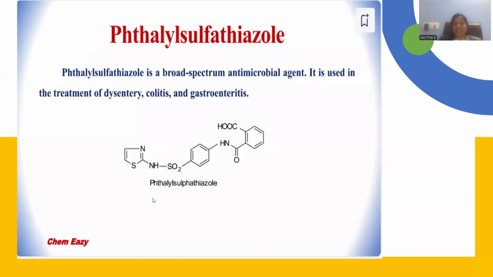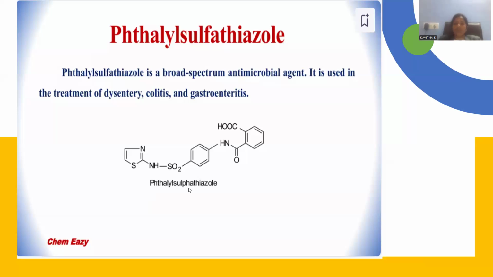Let me introduce another one called phthalyl sulfathiazole. Phthalyl is nothing but what? Phthalic acid, a 1,2-dicarboxylic acid on the benzene ring, right? This is benzene with a carboxylic acid, and this is also a carboxylic acid. But whenever it is treated with an amine, it will be turned into an amide, right? So this part is designated as the phthalyl part.